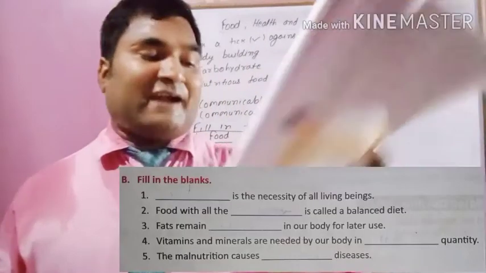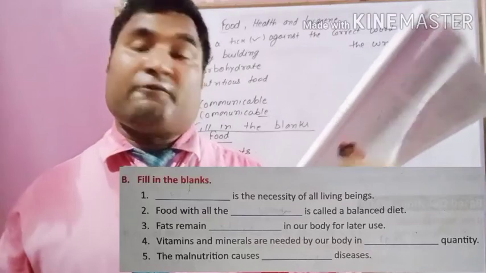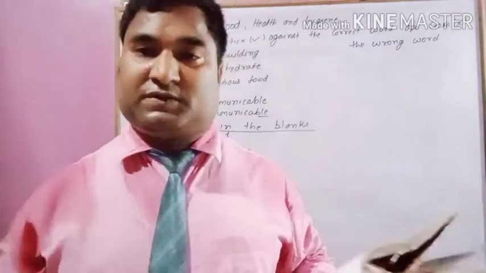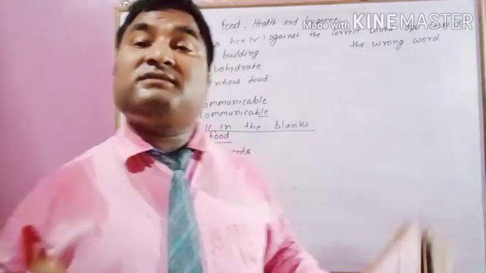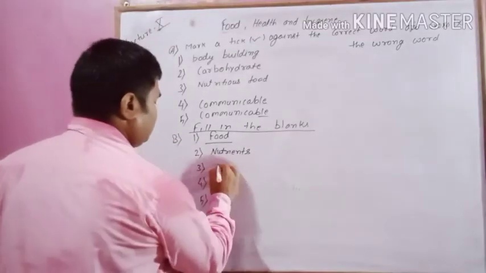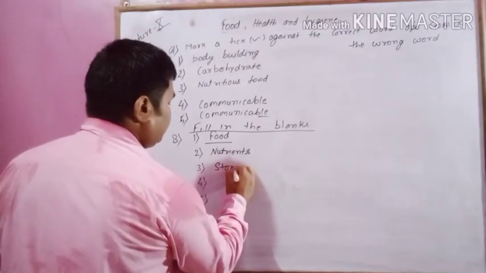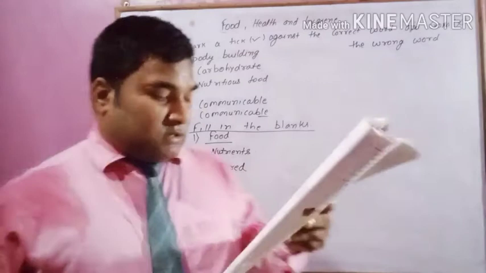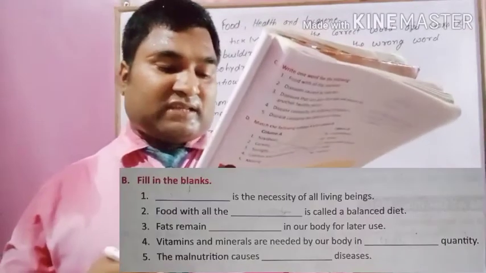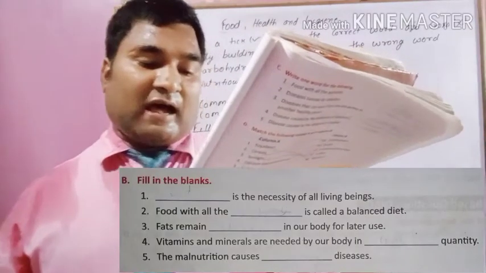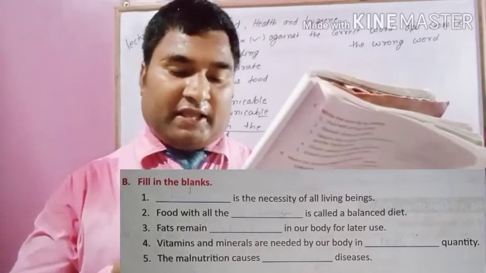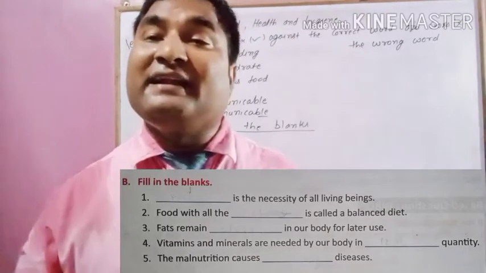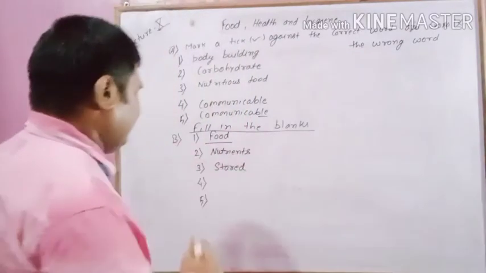Third, fat remains dash in our body for later use. So fat remains stored. Fourth, vitamins and minerals are needed by our body in dash quantity, small quantity.